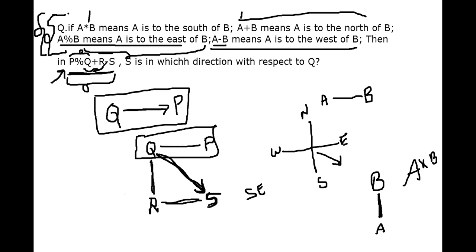At the end, R minus S means R is to the west of S. So we have to assume that situation. In which direction should S be, so that R will be the west of S? It should be in this direction, then only R will be the west of S. You agree, right? With respect to this diagram, R is the west of S, correct? So now the question is, S is in which direction with respect to Q? This is the direction that we require.